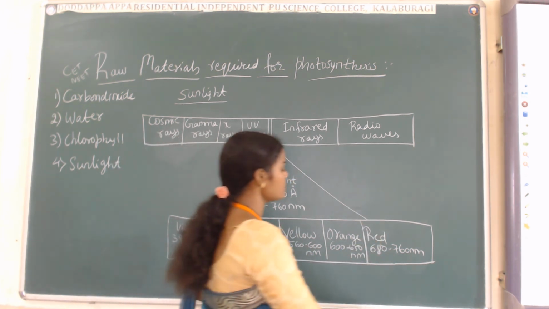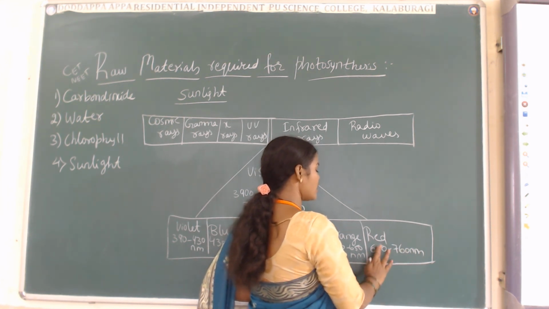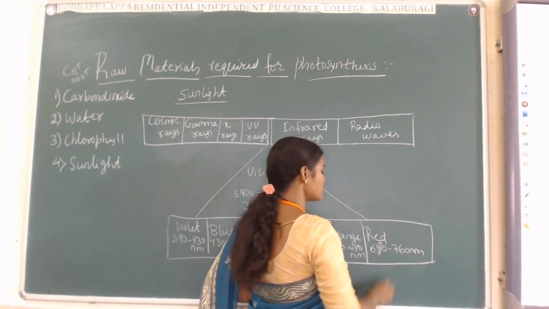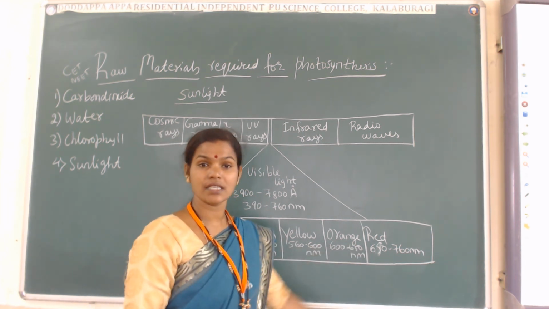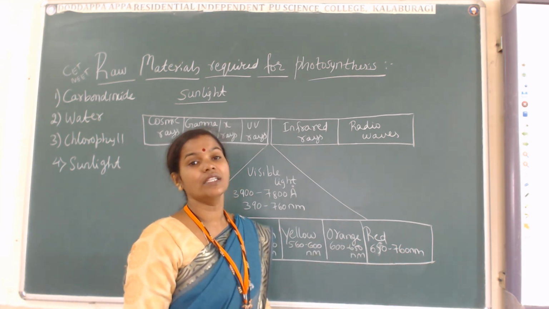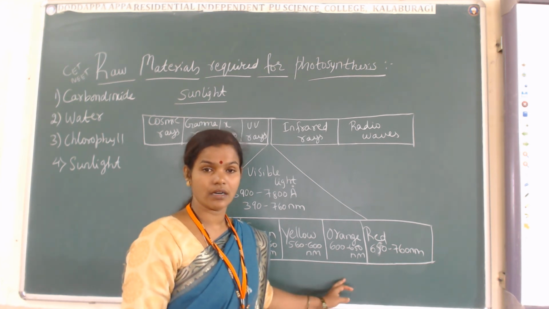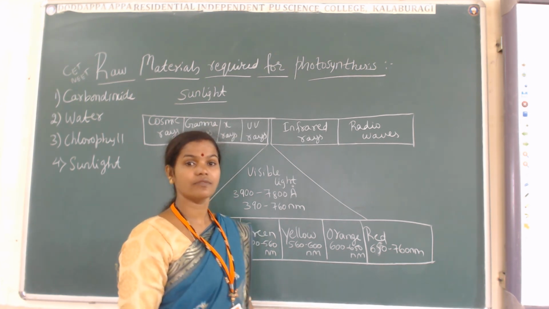Okay, it varies from 680. Actually, the red light is starting from 650 to 760 nanometer, but in between this red light, that is 680 to 720 nanometer, the red light is very important for the process of photosynthesis.